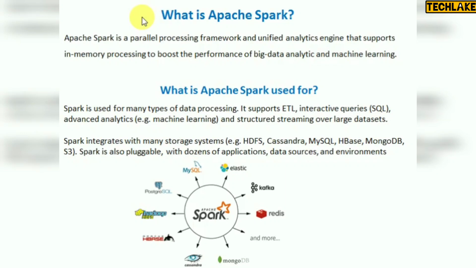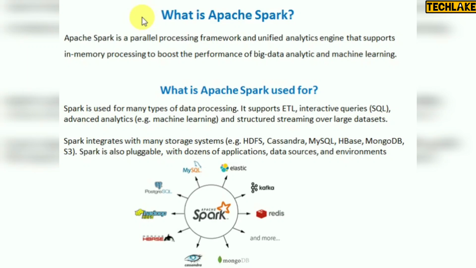If you want to work in Azure Databricks, you should know Apache Spark and any of the programming languages like Java, Scala, Python or R. So we are starting with PySpark. PySpark is a Python and Spark combination, and I will go through all the sessions.